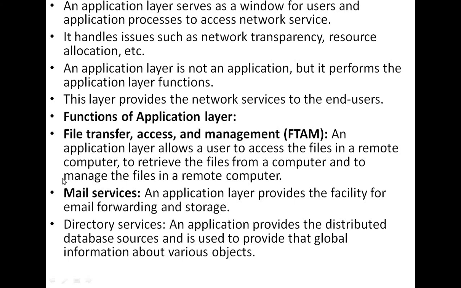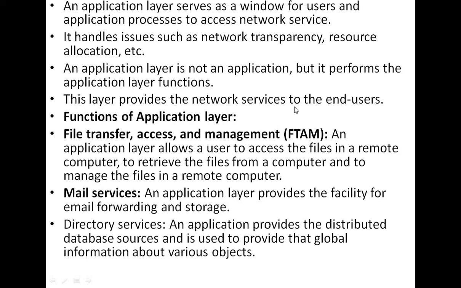Here are the notes. An application layer serves as a window for users and application processes to access network service. It handles issues such as network transparency, resource allocation, etc. An application layer is not an application, but it performs the application layer functions.